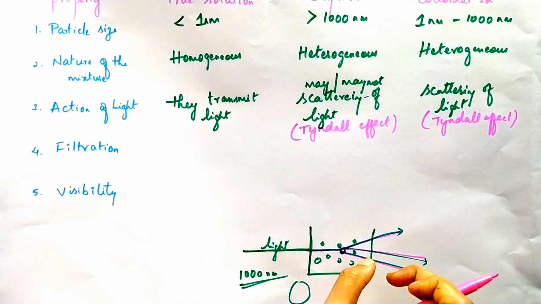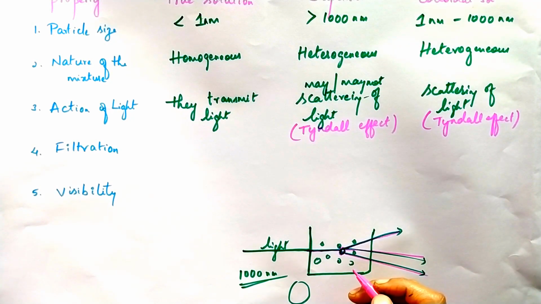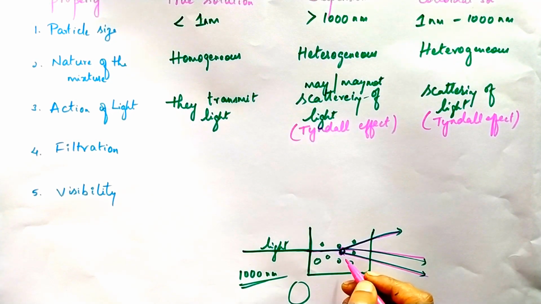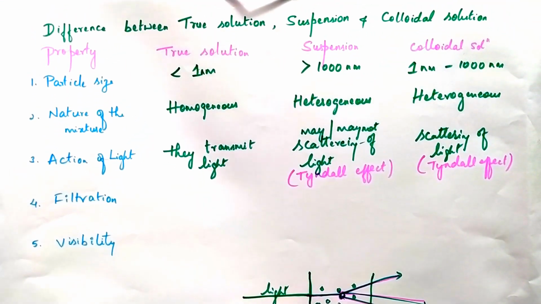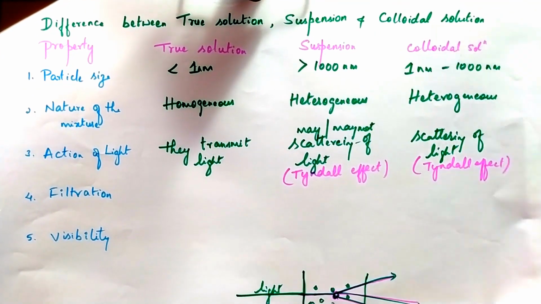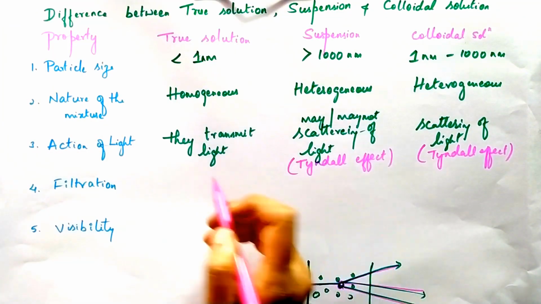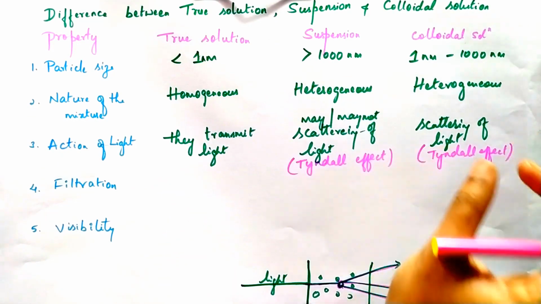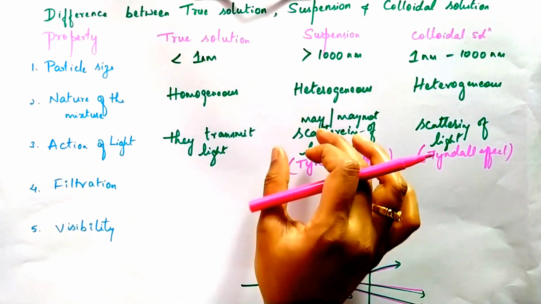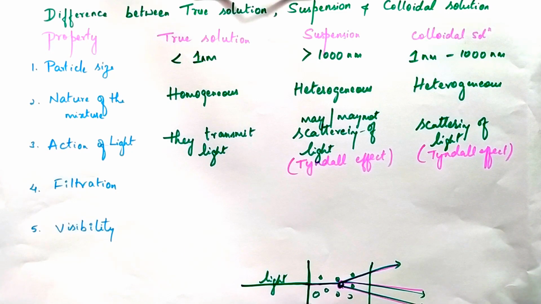This is called the Tyndall effect: scattering of light when light is incident on a colloidal particle. This takes place only if the particle size lies between 1 to 1000 nanometer. This is the third difference. The true solution does not show the scattering of light, but the colloidal solution shows scattering of light. And the suspension may or may not show scattering of light. Next, let us move on to the fourth point, that is filtration.